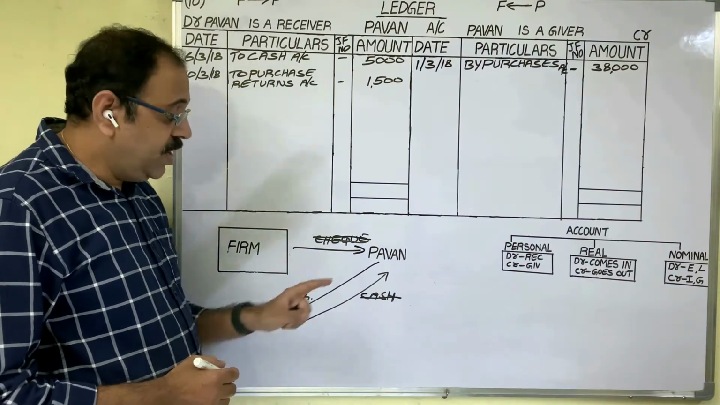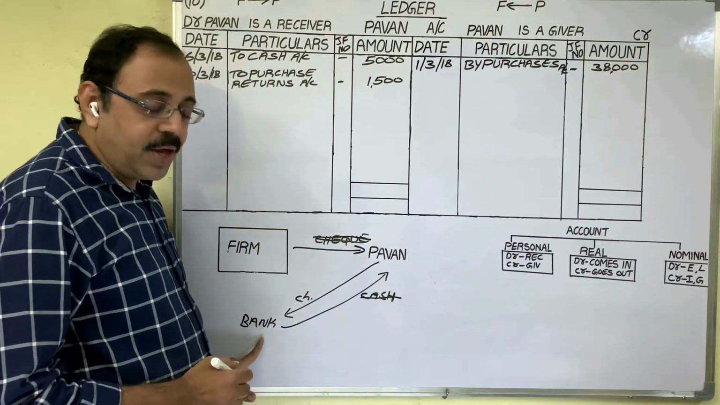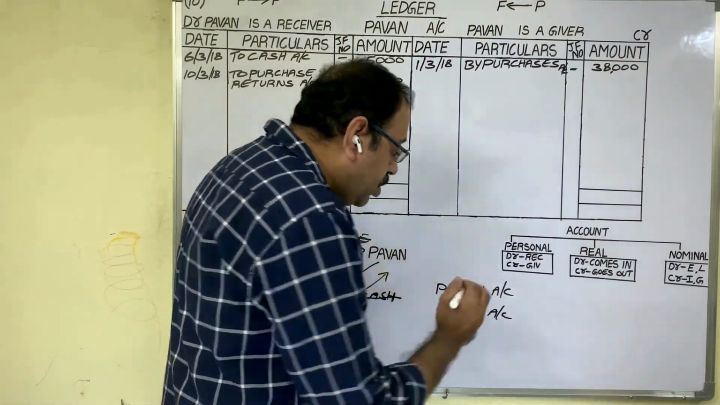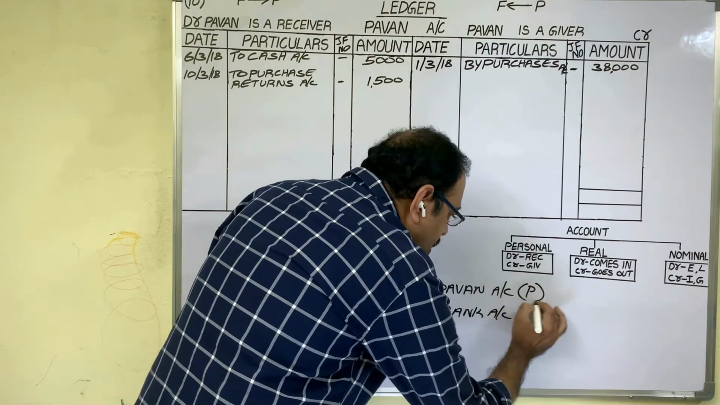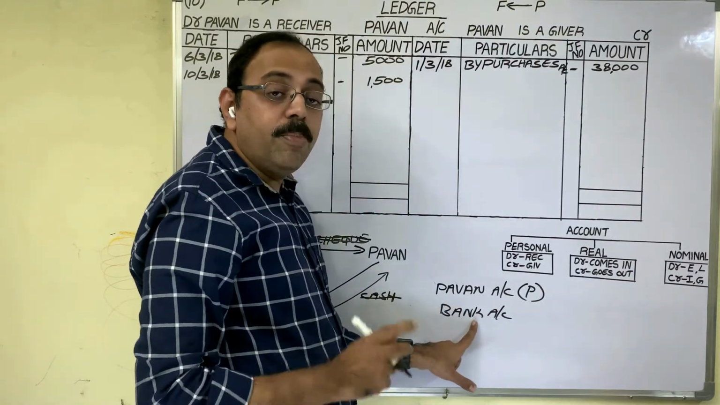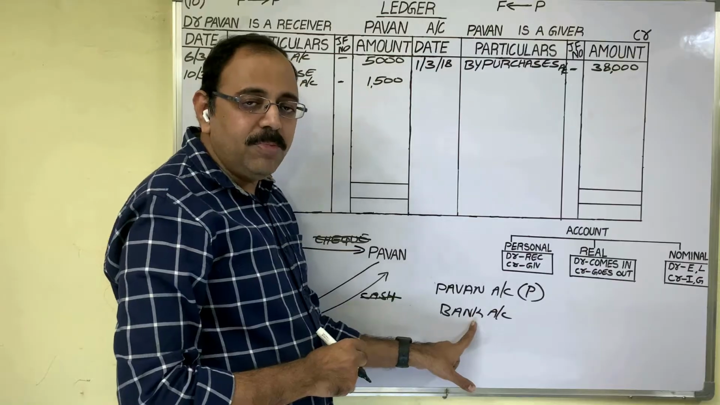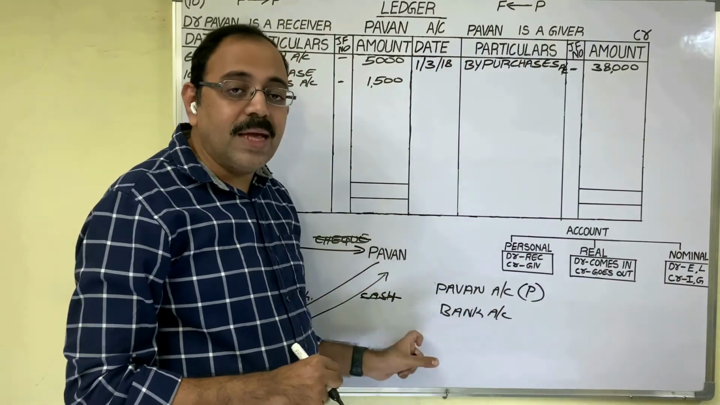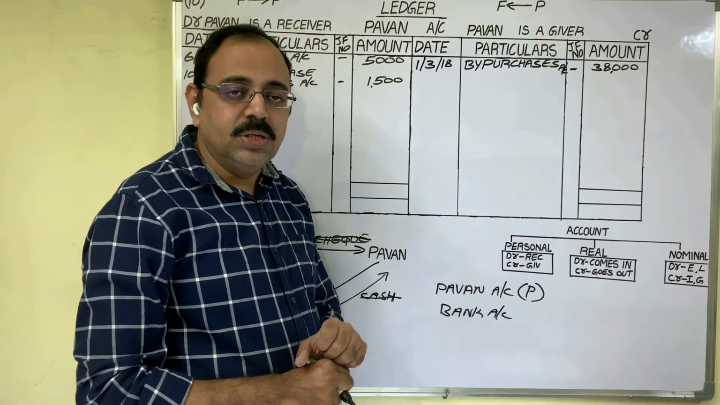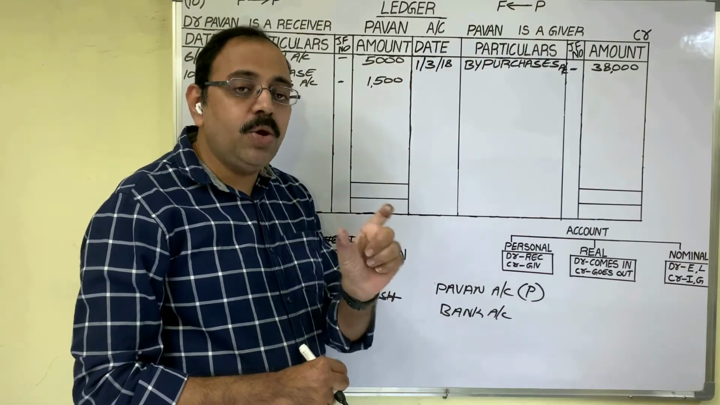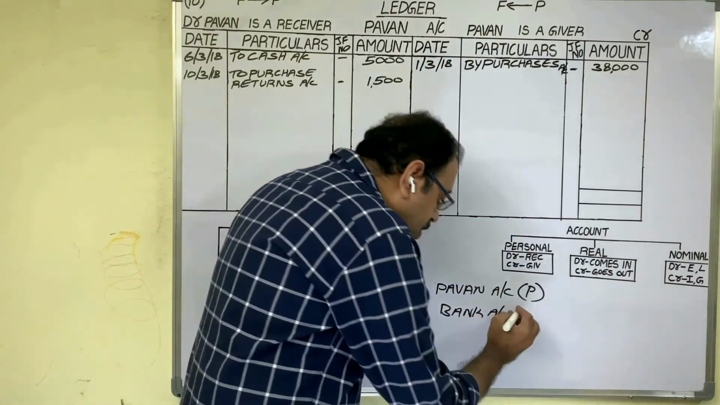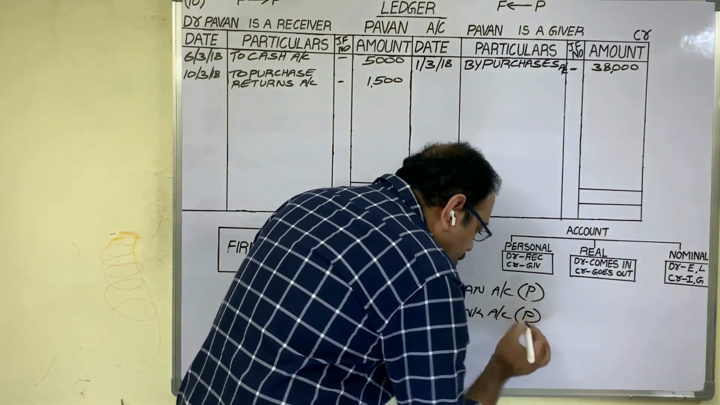Then what is left? Pawan account and bank account. With a person's name, we open an account, so Pawan account is a personal account. With a firm's name, we open an account. Bank account means actually we write the bank's name, SBI account, ICICI bank account. So when you open any account with an organization's name, it is a personal account. Bank account is also a personal account.